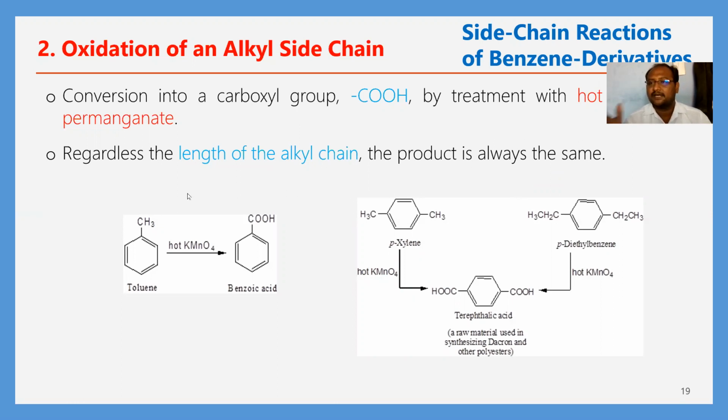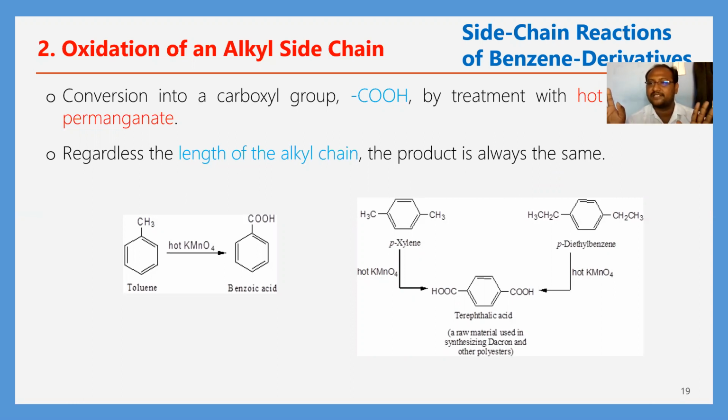If the alkyl chain length is long, or if it is short, if you take two different types of alkyl side chains on benzene rings, both will give the same product.